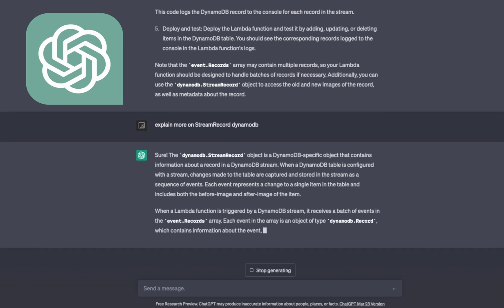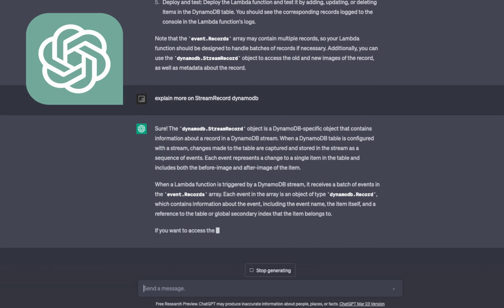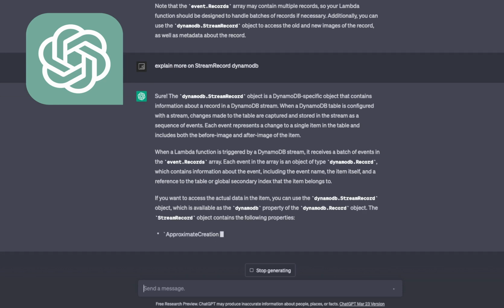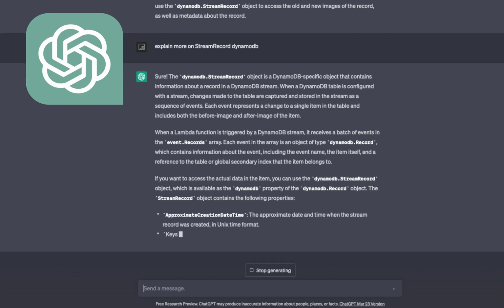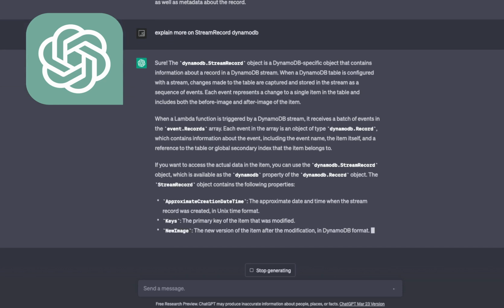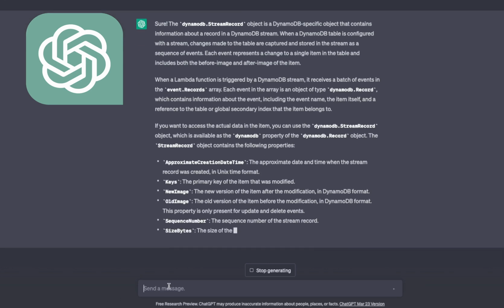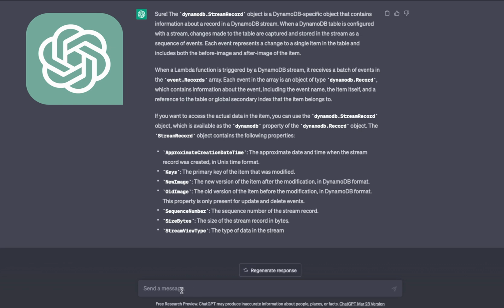Event.Records contains the array of DynamoDB records, which includes the item itself. Okay, I mean, really impressive. Okay, this is what I need. These are the properties which you get in the DynamoDB stream, right? Now I will stop it.